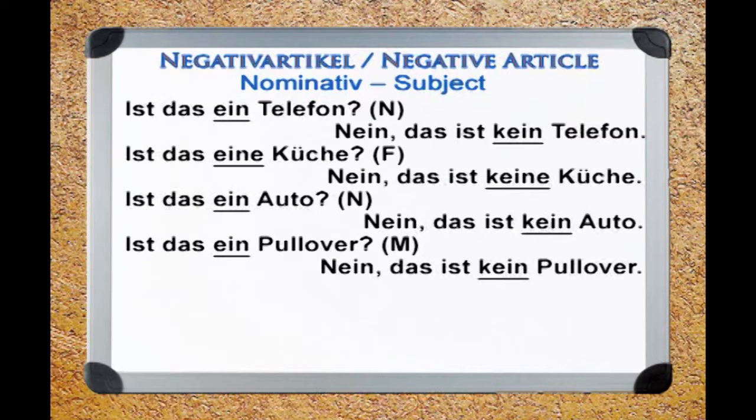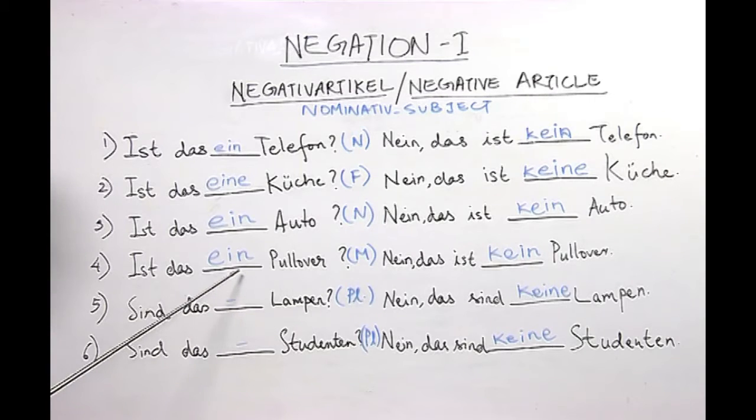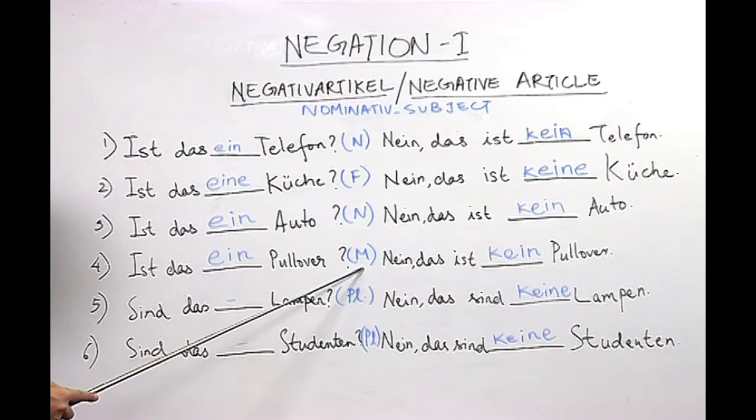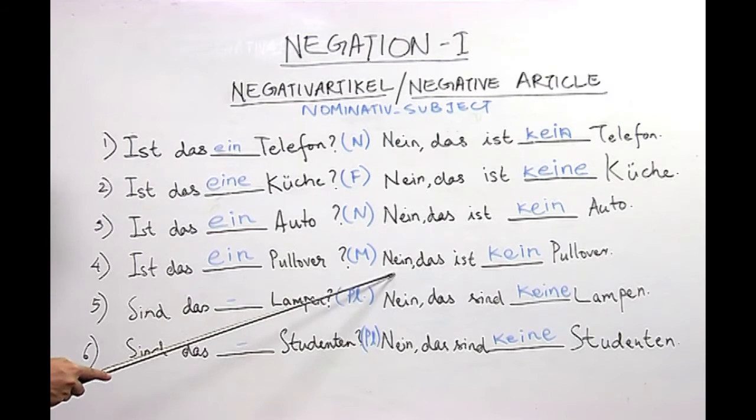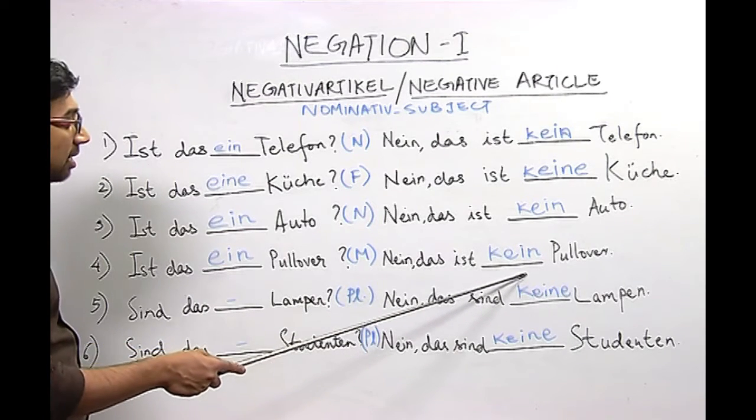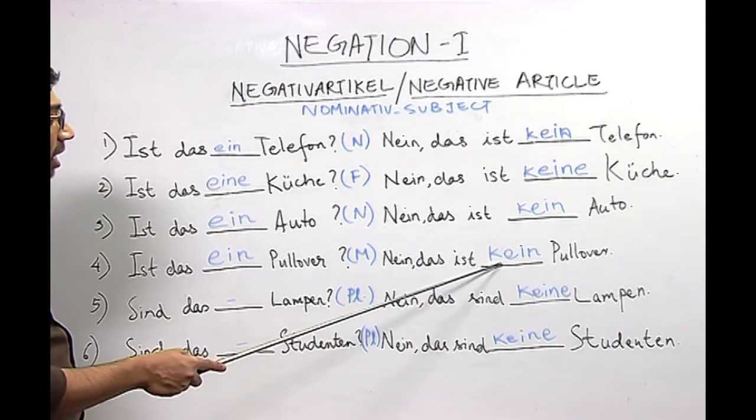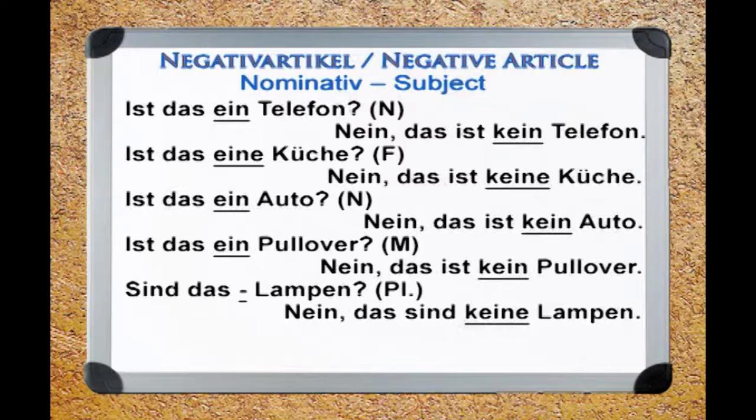Ist das ein Pullover? Nein, das ist kein Pullover. Here also the student wrote first the correct indefinite article by taking it from the article which is mentioned here, which is the masculine article, and also wrote the correct negative article kein, which is the combination of ka and ein. Now, look at this sentence. Sind das Lampen?